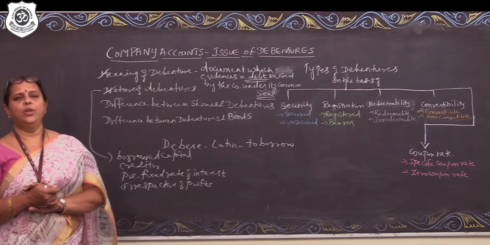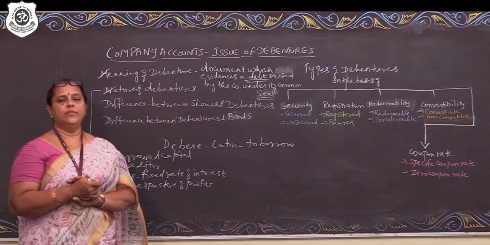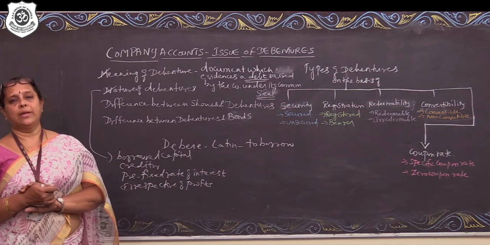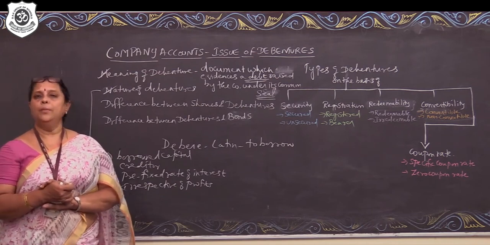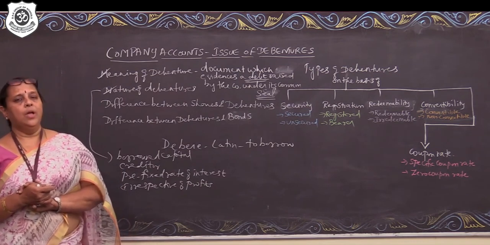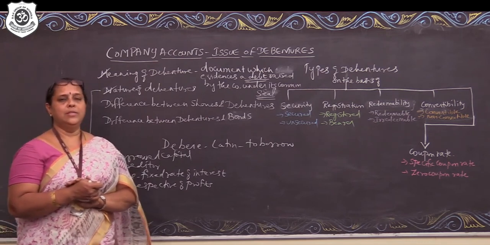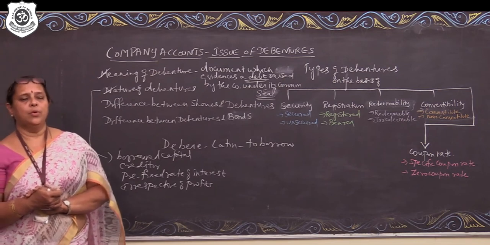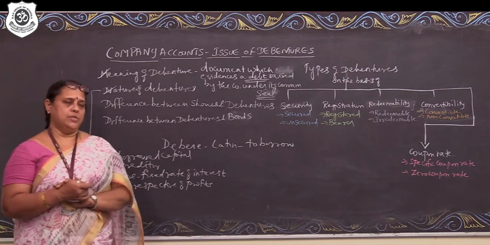Shareholders have the right to participate in the meetings of the company and elect their representatives to manage the affairs of the company, whereas debenture holders are mere creditors. Therefore, they do not have the right to participate in the meetings nor elect any representative. Shares are not secured against any asset, while debentures are secured against the assets of the company. So these are the broad differences between shares and debentures.